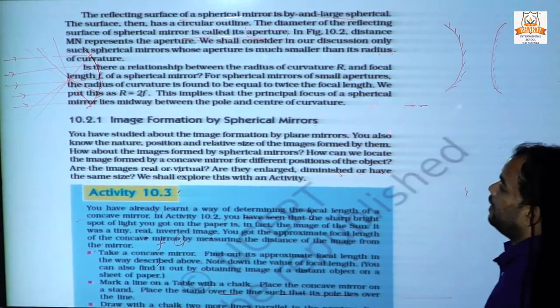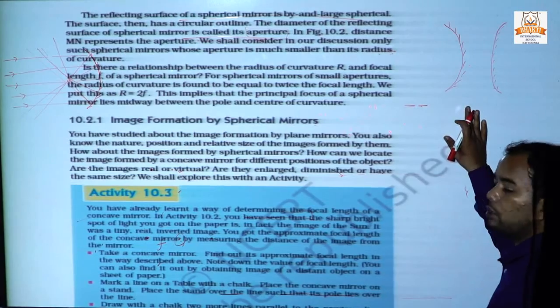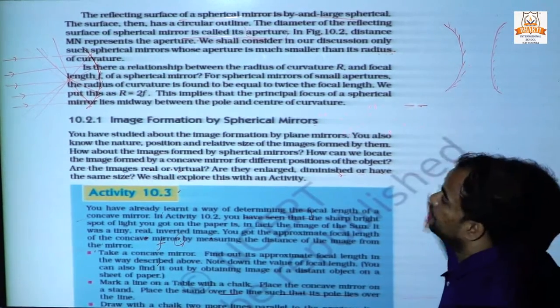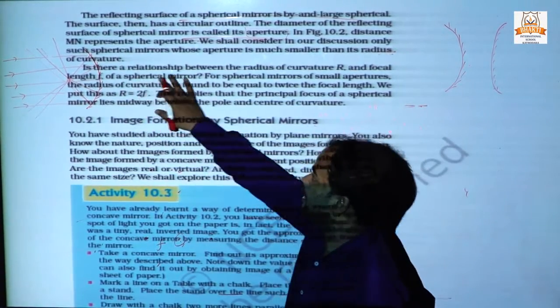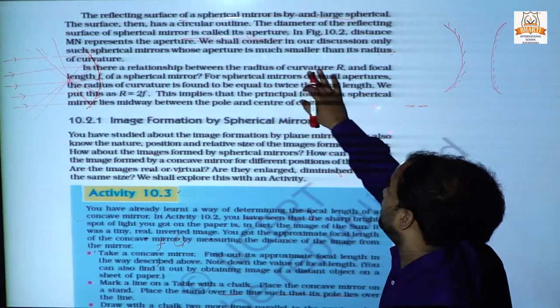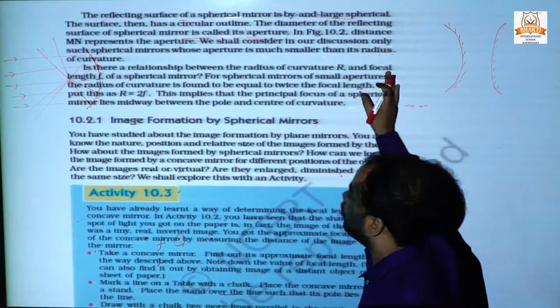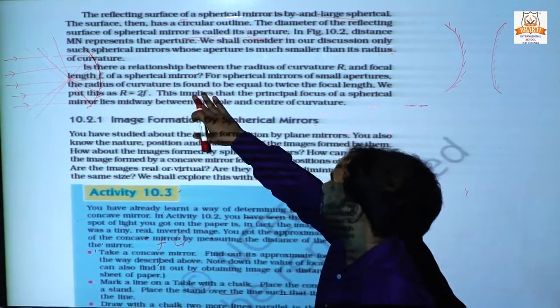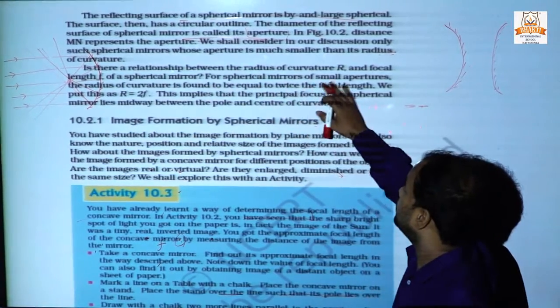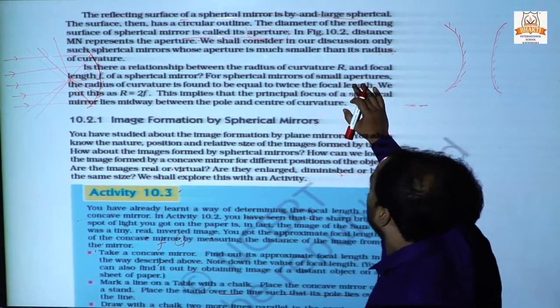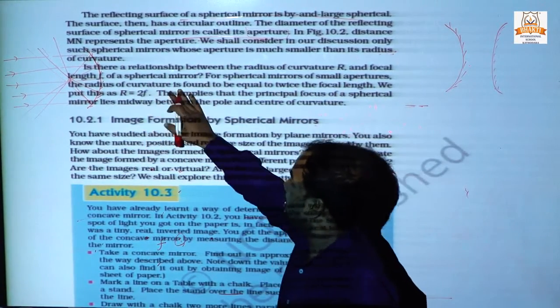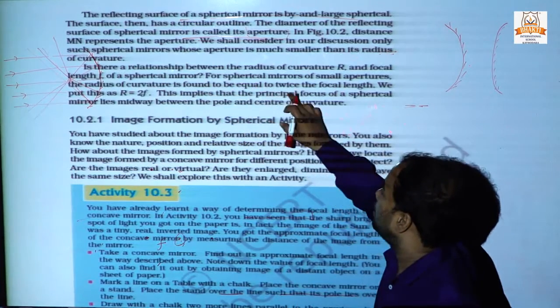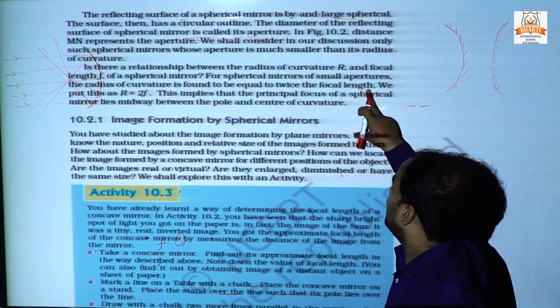There is a relationship between the radius of curvature R and the focal length f of a spherical mirror. For a spherical mirror of small aperture, the radius of curvature is found to be equal to twice the focal length.